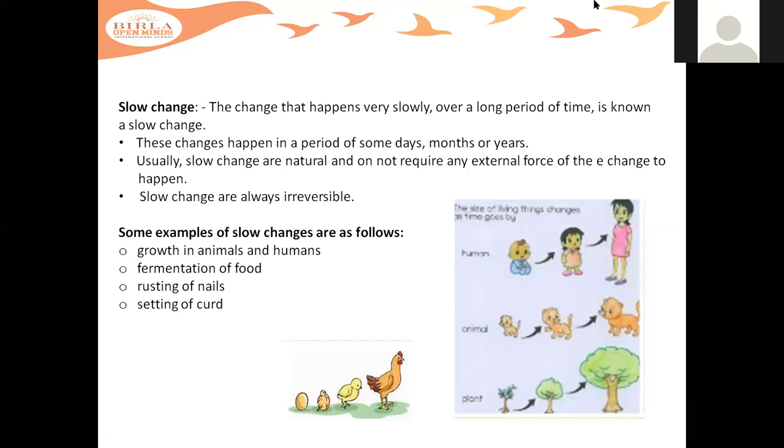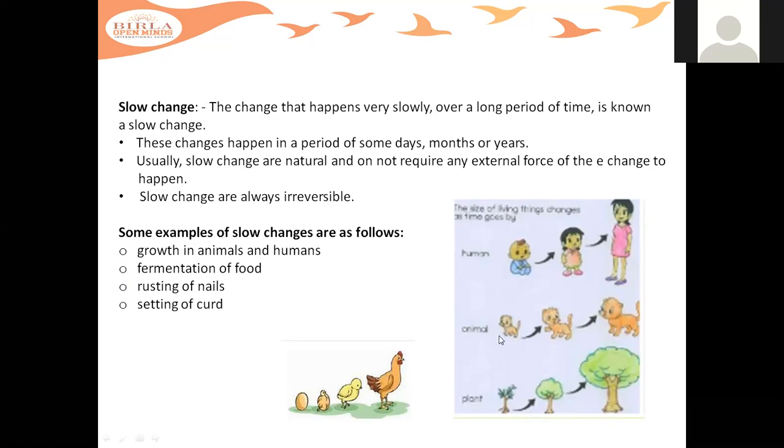Okay, so children, just go through the examples of slow changes. For example, the fermentation of food, or the rusting of nails, rusting of iron, it also takes time. So it is also a slow change. Even animals also. Here you can see the picture, a small puppy. He grows up into a big dog.